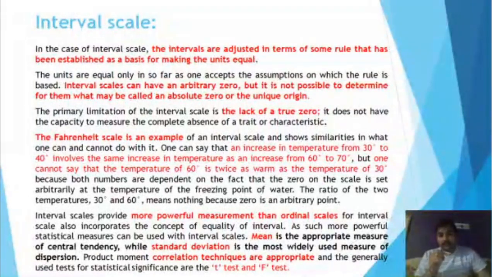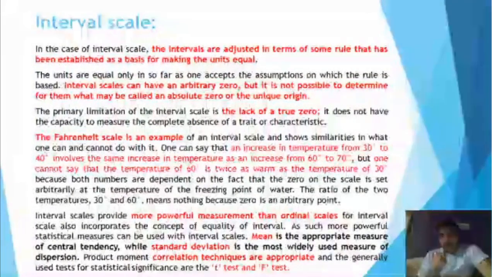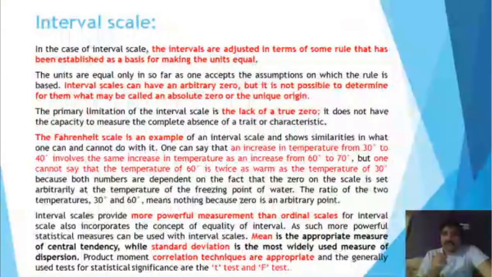Now, for the interval scale, we can understand the questions we are asking on the basis of the Likert scale. If we consider a Likert scale where the difference between two adjacent points is equal, it is considered to be an interval scale.